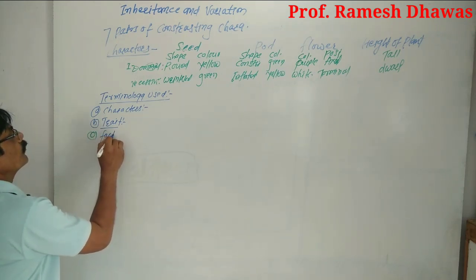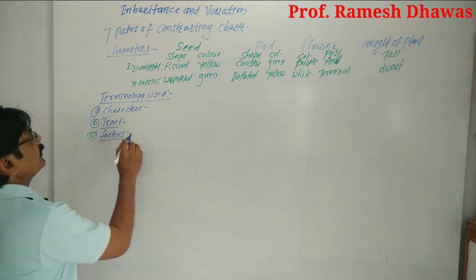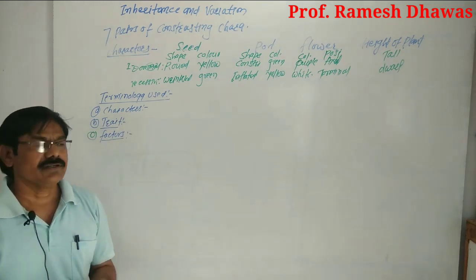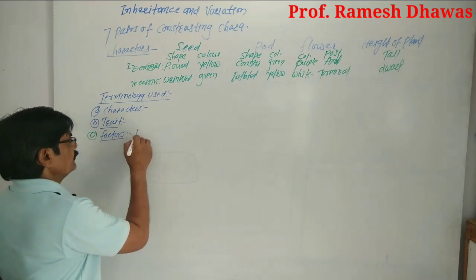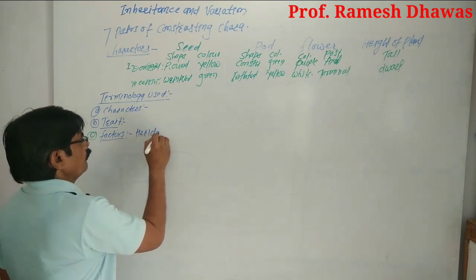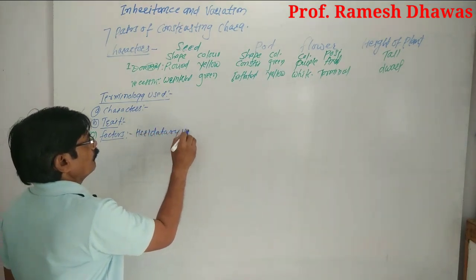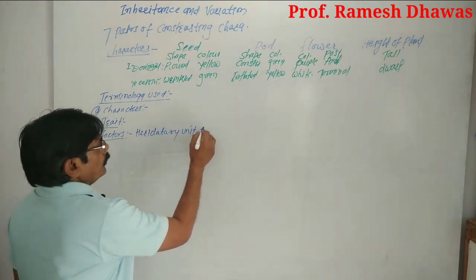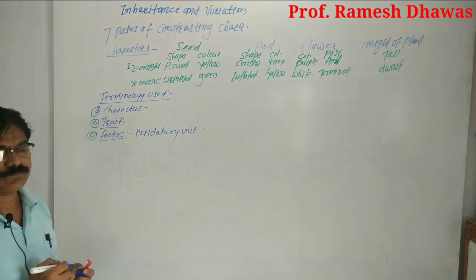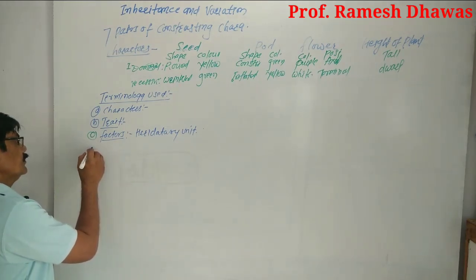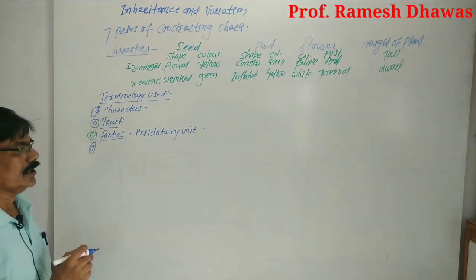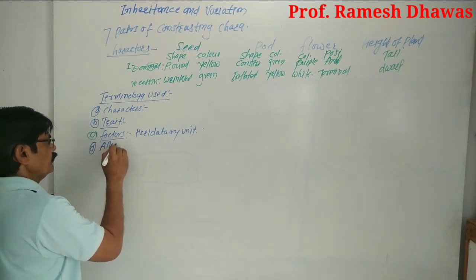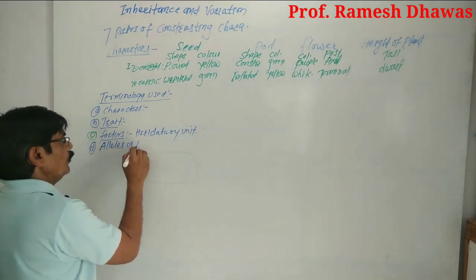The next one is the factors. What is meant by factor? Mendel's factor is nothing but the hereditary unit. Nowadays we call it a gene. Then the next one is the alleles or allelomorph.